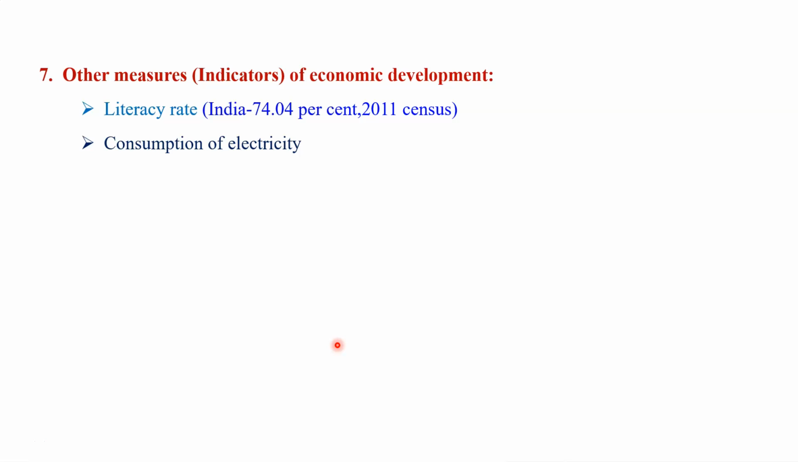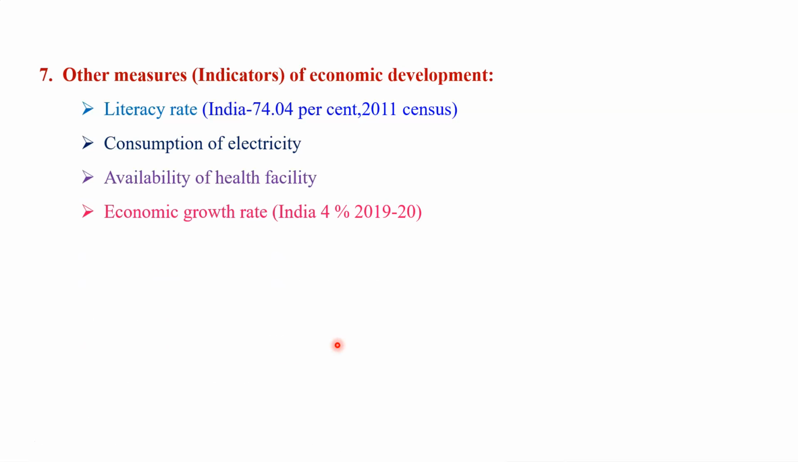On the other hand, if the standard of living is not good in a country, you will observe that the consumption of electricity is also very low. Then we have the availability of health facilities, then economic growth rate. Yes, economic growth rate is also a very important indicator to analyze economic development. In case of India, it was only 4% during 2019-20.